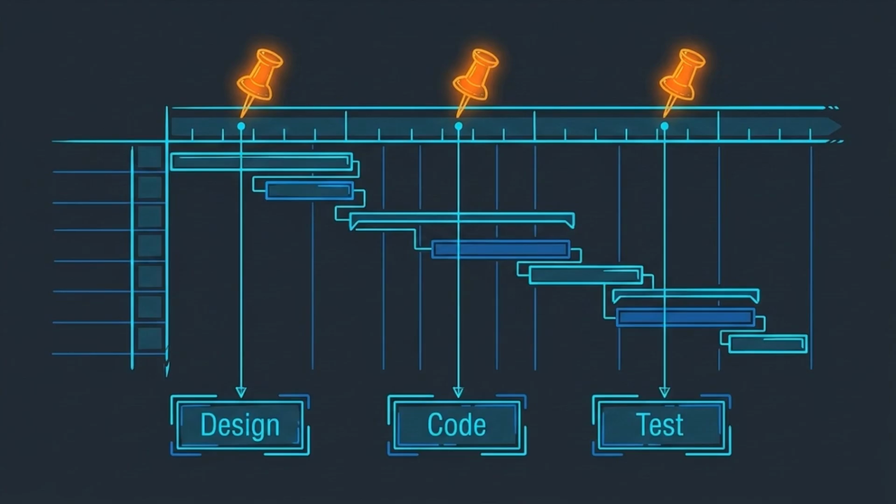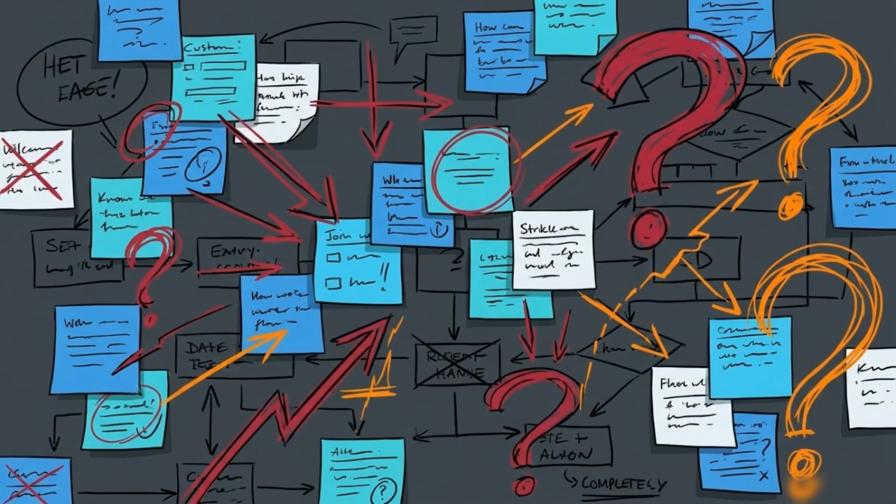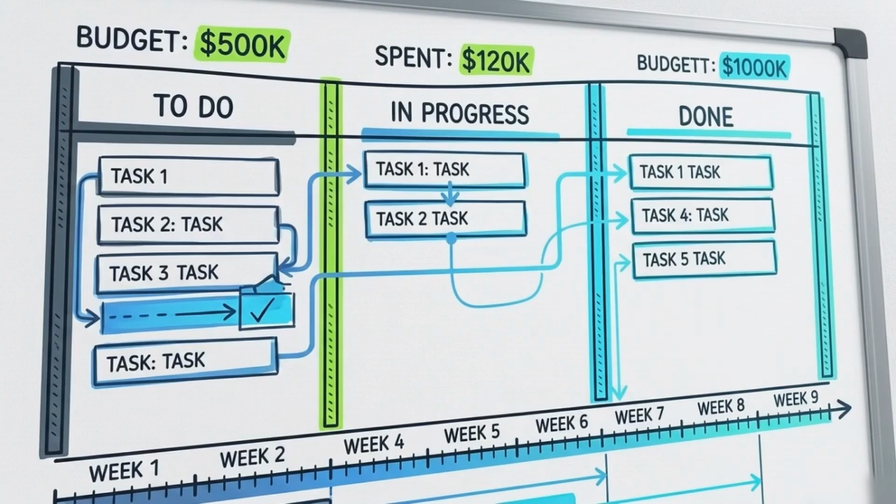The timeline is then broken down into milestones, setting delivery dates for specific phases like design, coding, and final testing. These calculations turn an abstract request into a set of concrete constraints, allowing the company to track whether the project is staying within its financial and temporal limits.